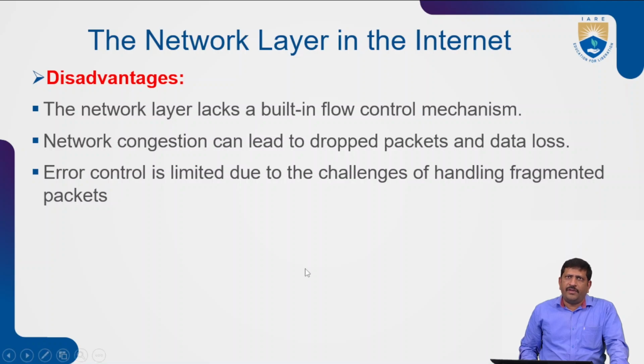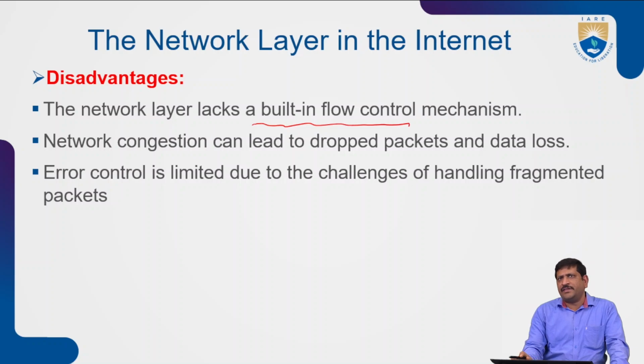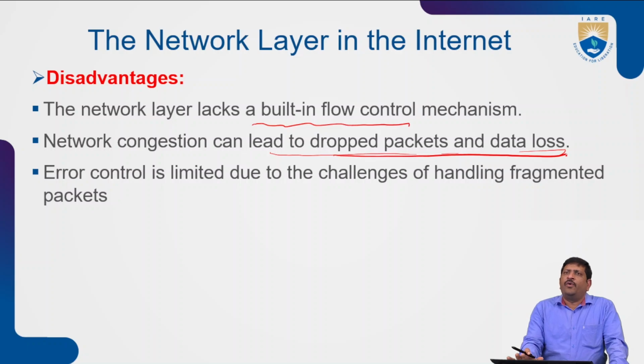Disadvantages of the network layer in the internet: the network layer lacks a built-in flow control mechanism, so flow control has some lack of control, and also network congestion can lead to dropping of packets or data loss. When overload occurs, beyond the capacity of the network, generally this will happen.